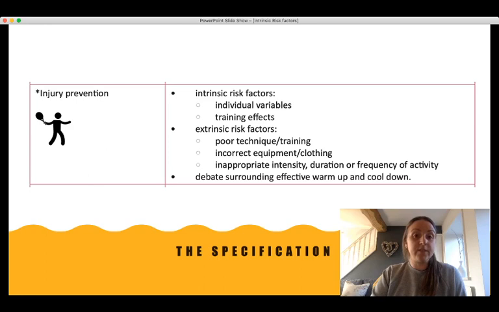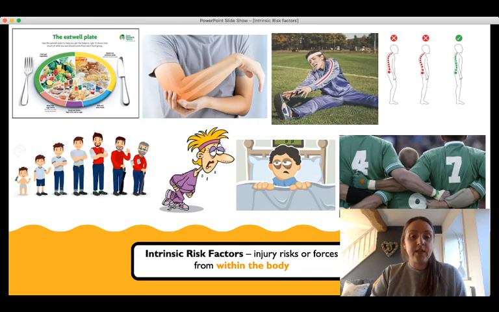We've got intrinsic risk factors and extrinsic risk factors to look at, and in this video we're focusing specifically on intrinsic risk factors. So an intrinsic risk factor is an injury or a risk or force from within the body, and there are a number of different examples that we could use in our exam. So I'm going to break it down for you and try and help you to think about the best ones to use in sporting contexts.